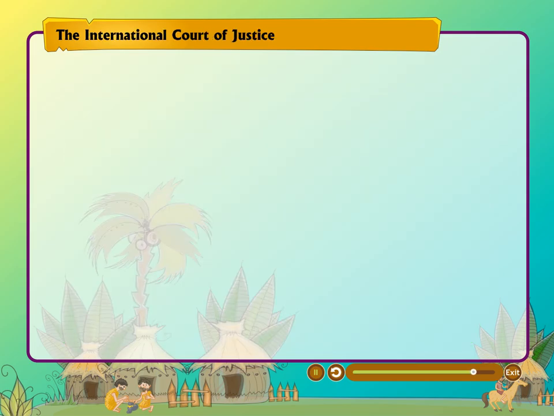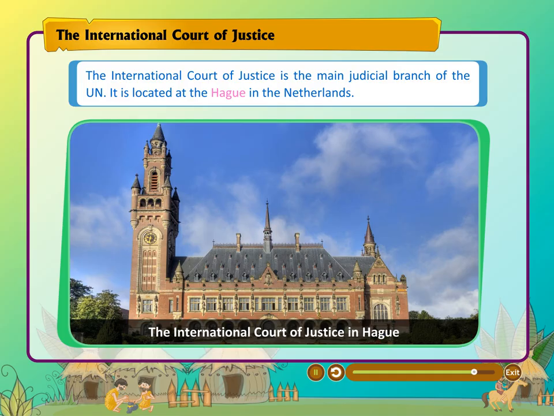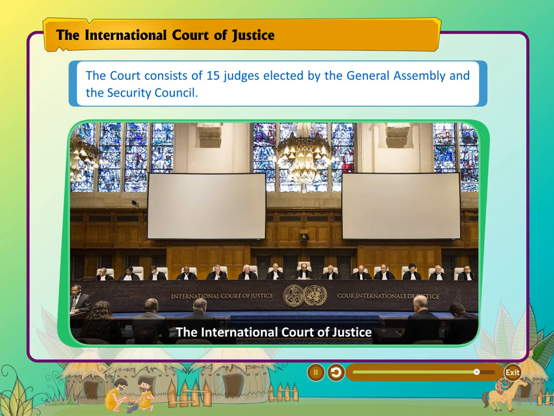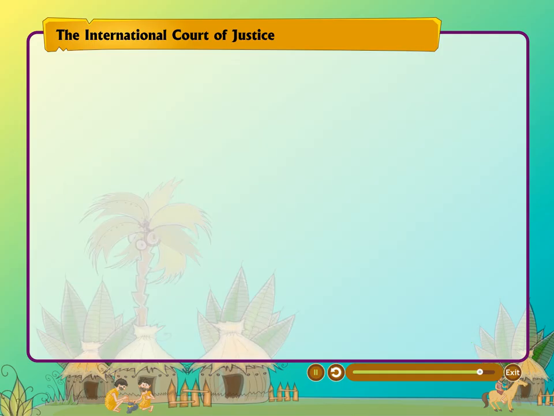The International Court of Justice. The International Court of Justice is the main judicial branch of the UN. It is located at The Hague in the Netherlands. The court consists of 15 judges elected by the General Assembly and the Security Council. It settles the disputes among the nations and gives advice on international law.